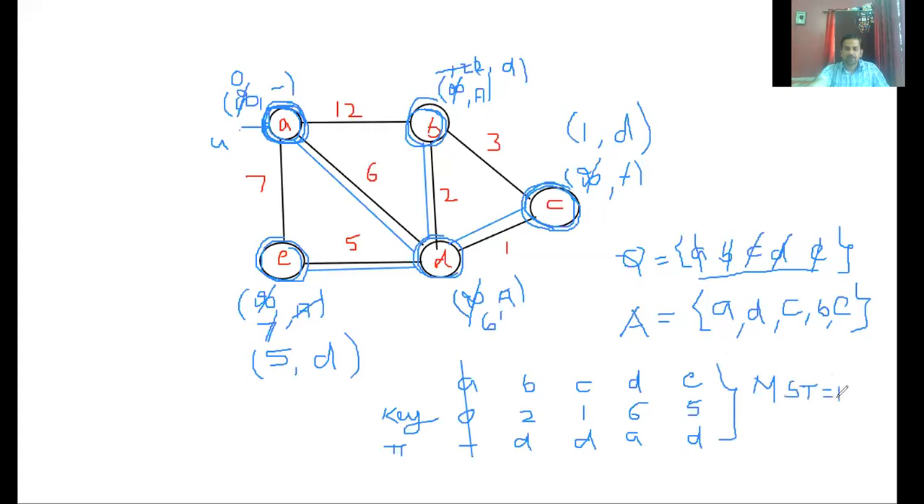Okay. So we adapt the same concepts in Dijkstra's algorithm. If you are clear with this, I think you can easily solve Dijkstra's algorithm. And this is about determining a minimum cost spanning tree by using Prim's algorithm.